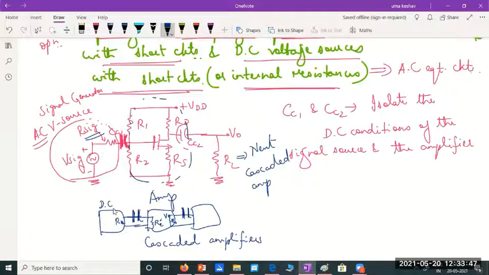To isolate the DC conditions of the signal generator from the amplifier, or the amplifier from the load, or different cascaded amplifier stages, we have to use this coupling capacitor.